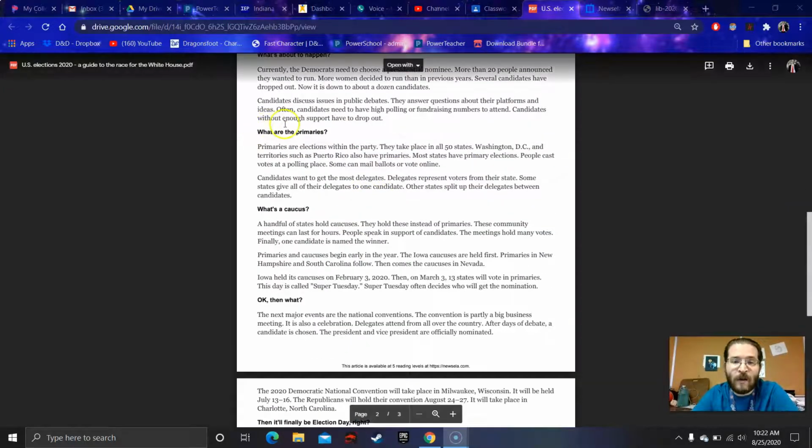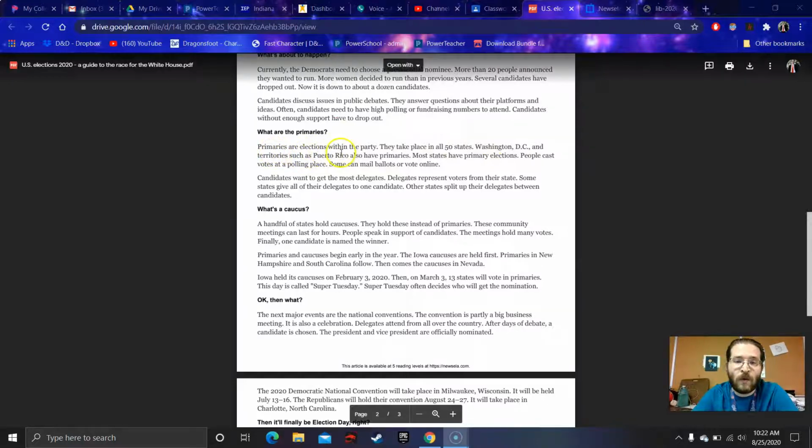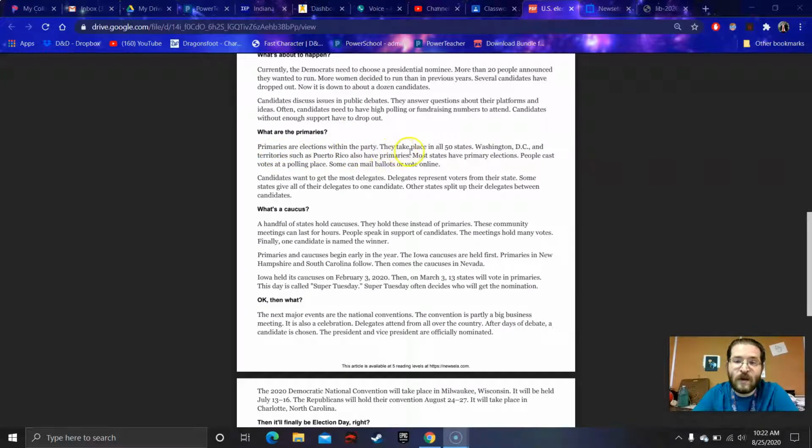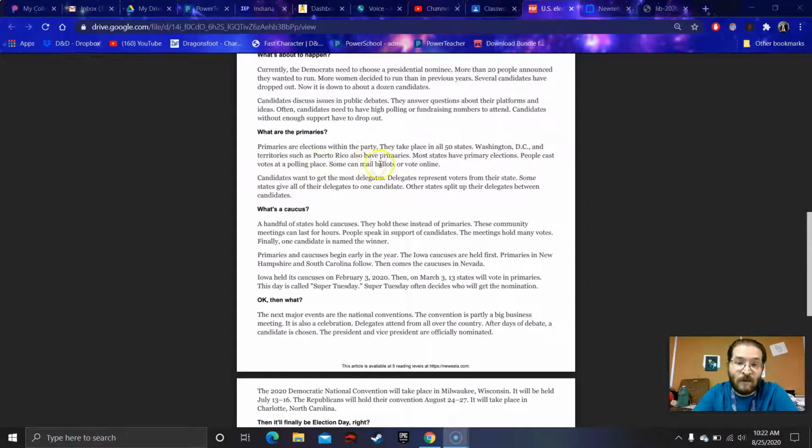What are the primaries? Primaries are elections within the party. They take place in all 50 states. Washington, D.C., and territories such as Puerto Rico also have primaries. Most states have primary elections. People cast votes at a polling place. Some can mail ballots or vote online.